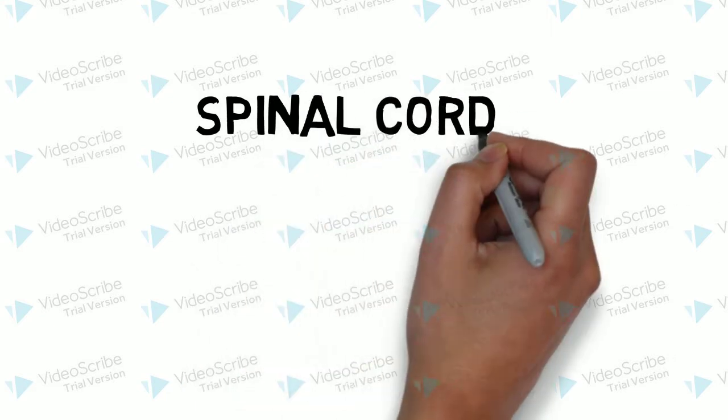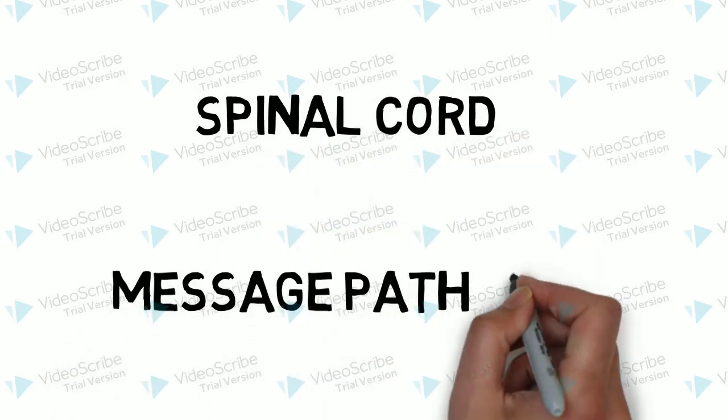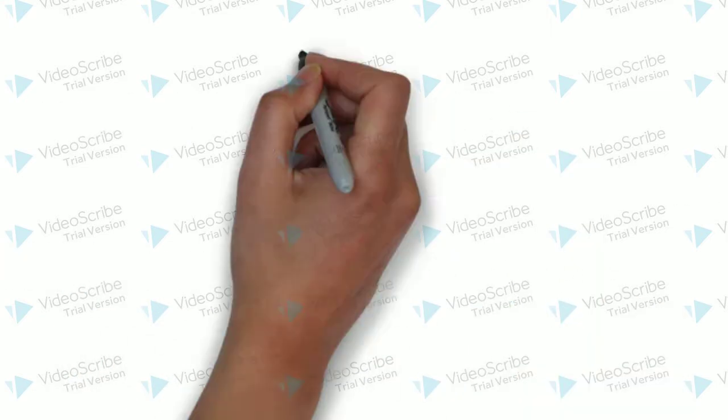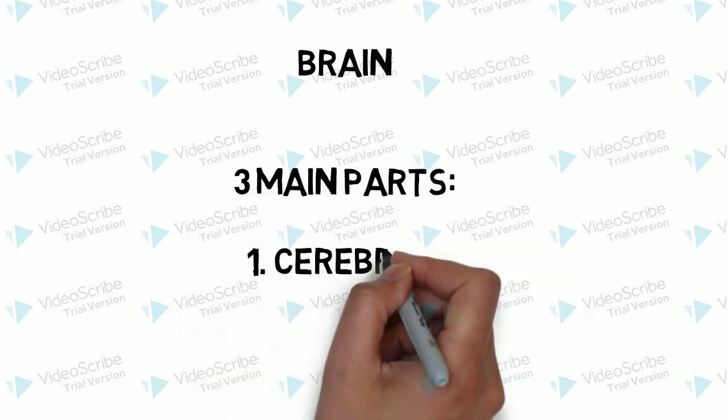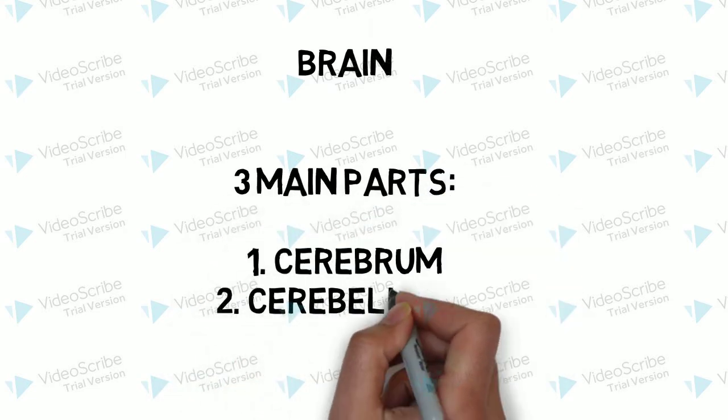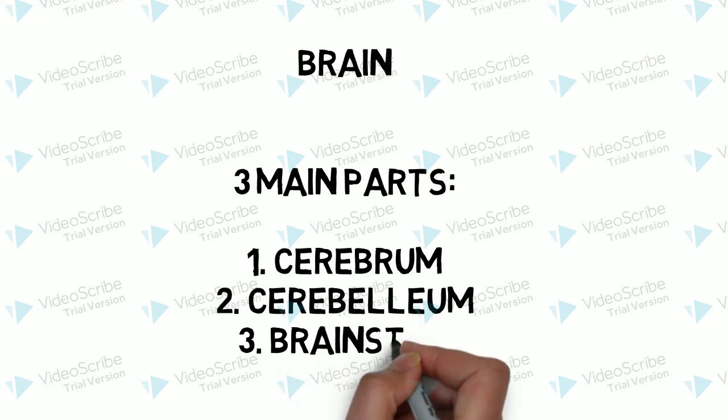Your spinal cord acts as a message pathway between the brain and the rest of the body. And your brain can be divided into three main parts, the first one being the cerebrum, the second being the cerebellum, and the third being the brainstem.